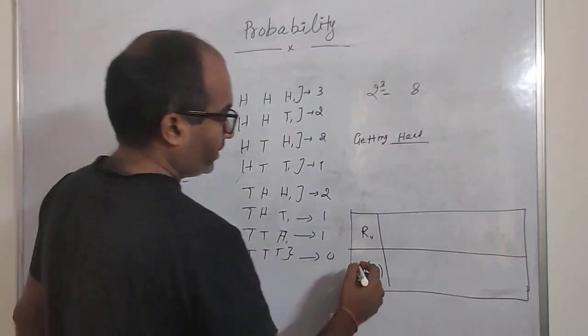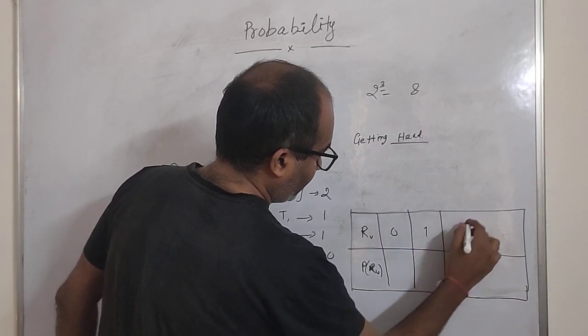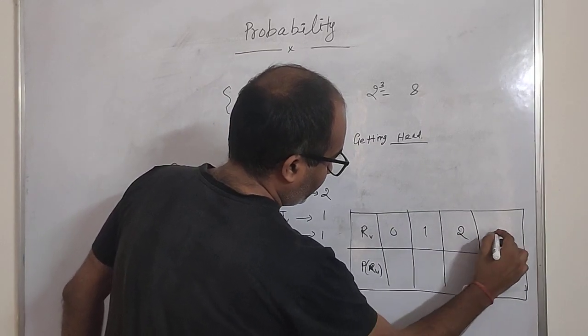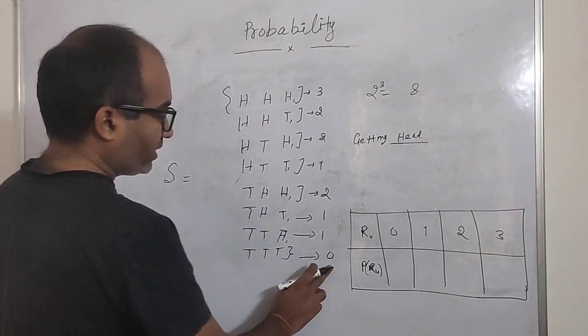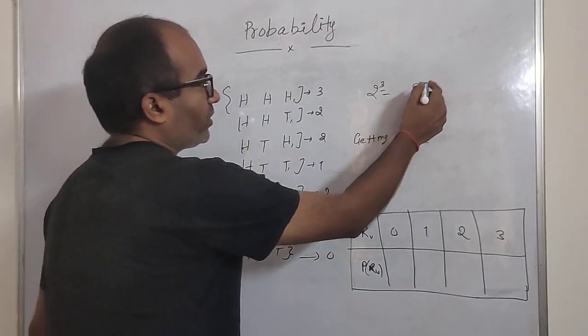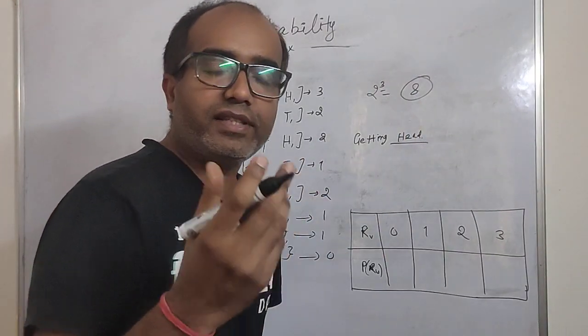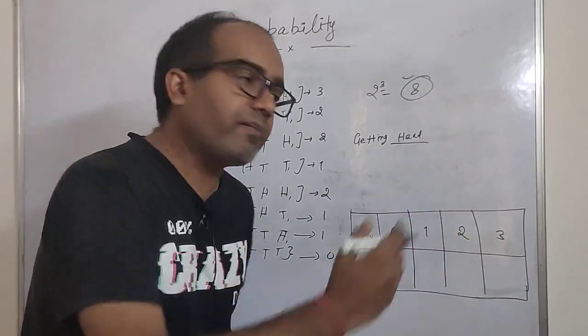The values were 0, 1 head, 2 heads, and 3 heads. What are the possibilities? 0 heads, what is the probability? How many times has 0 come? Only 1 time. And what are the total possible combinations? How many elements are in the sample space? 8.